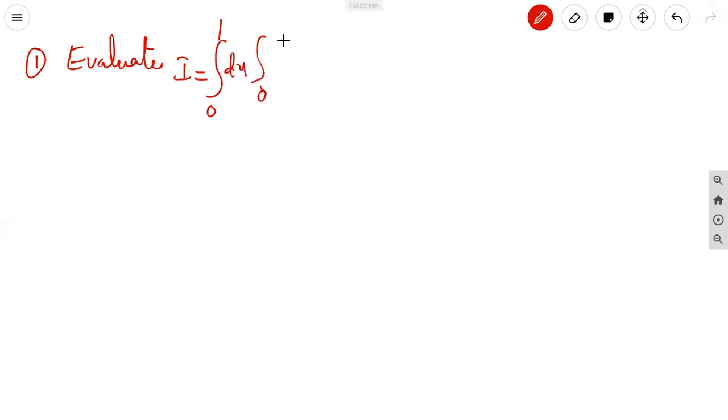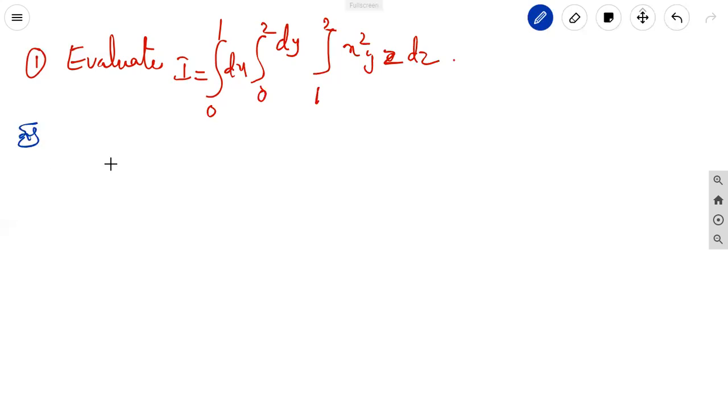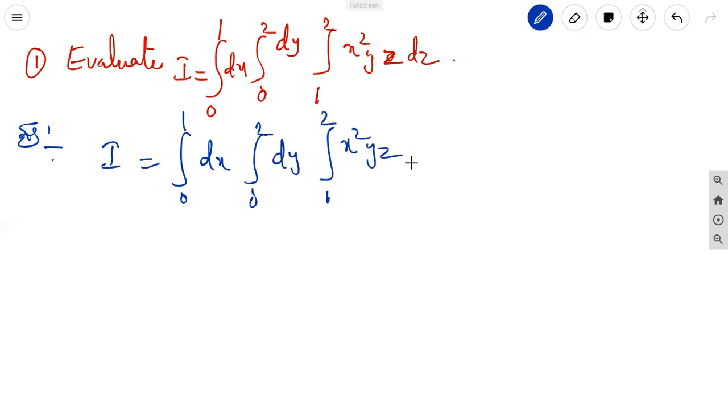Okay, the first question is: evaluate I equal to integral 0 to 1 dx, integral 0 to 2 dy, integral 1 to 2 x square y z dz. Here they have already given the integration limits with the variables. In the solution, I is equal to integral 0 to 1 dx, integral 0 to 2 dy, integral 1 to 2 x square y z dz.